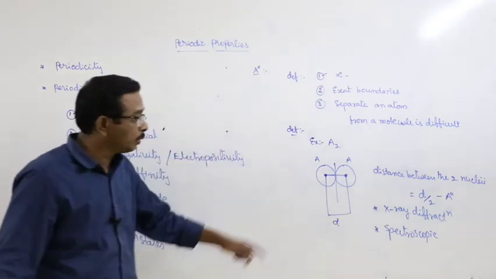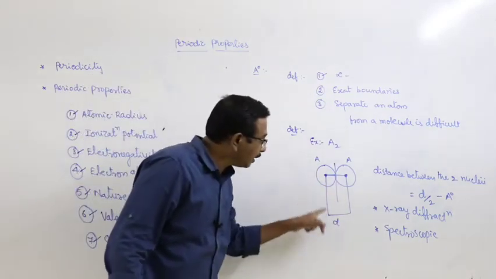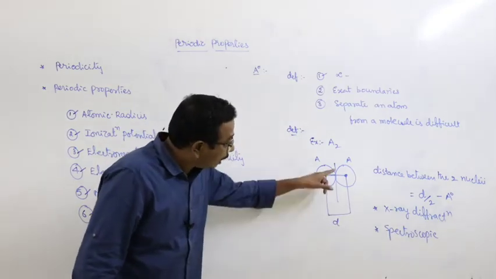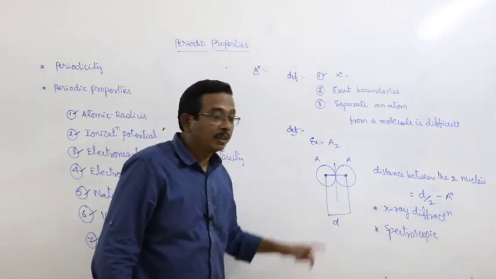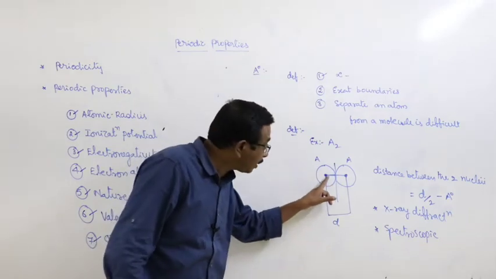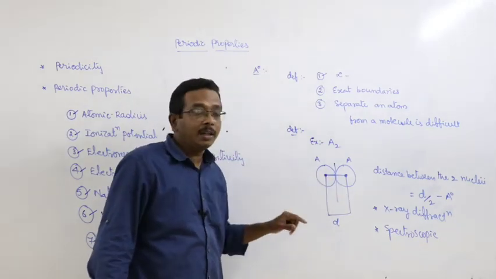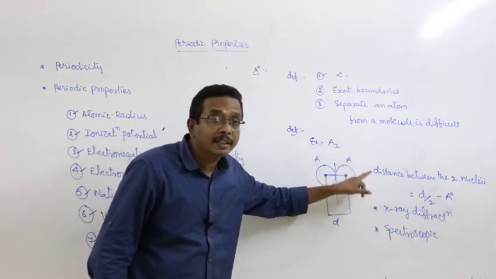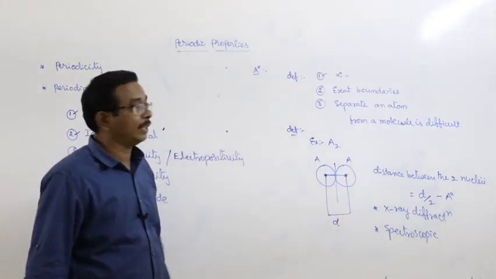These two methods are used for the calculation of the distance between the two nuclei in a molecule. And here, half of the internuclear distance, meaning distance between the two nuclei, is known as atomic radius.